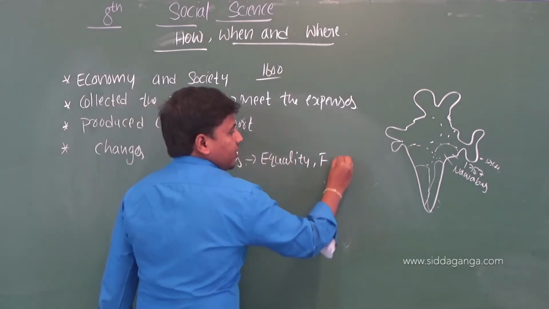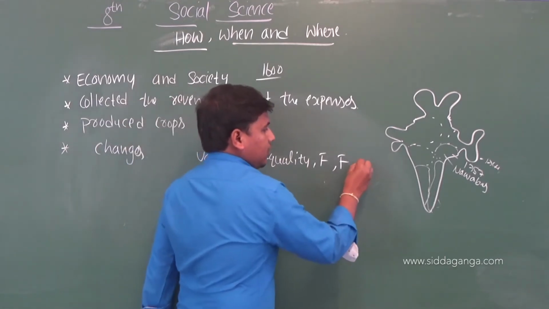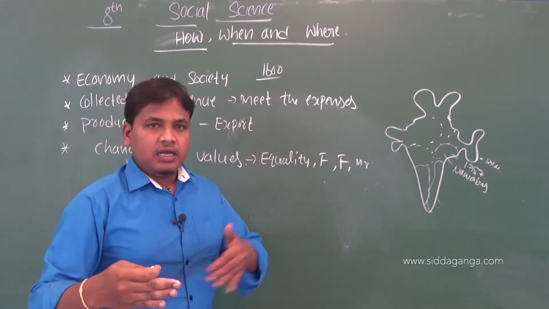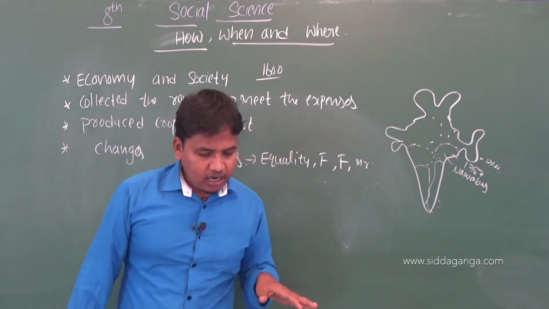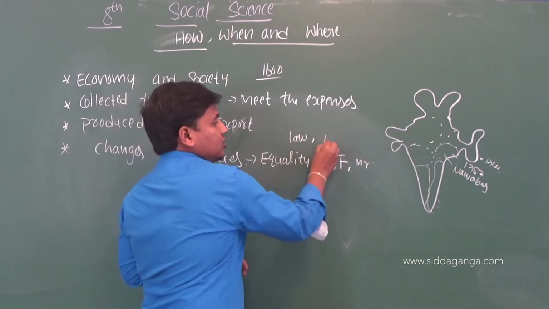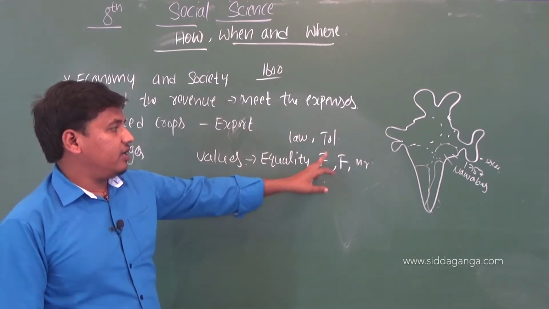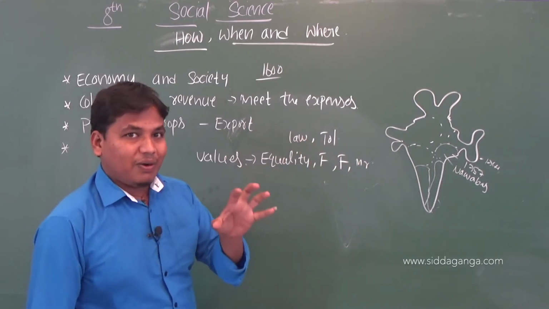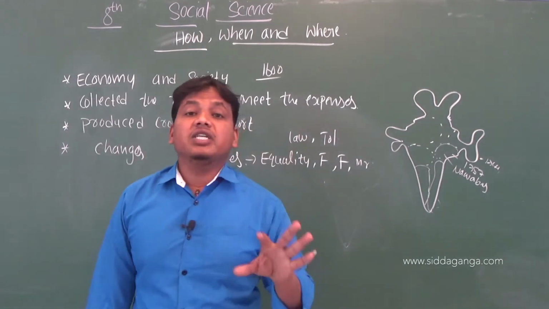And next, fraternity. We are all Indians, brothers and sisters. That is called fraternity. And next, mutual respect. That was brought from British administration, and the rule of law, and next tolerance. These are all the values. Which are the values? Equality, fraternity, freedom, rule of law, tolerance, which were borrowed from British administration. These are all the changes as a consequence of British administration.